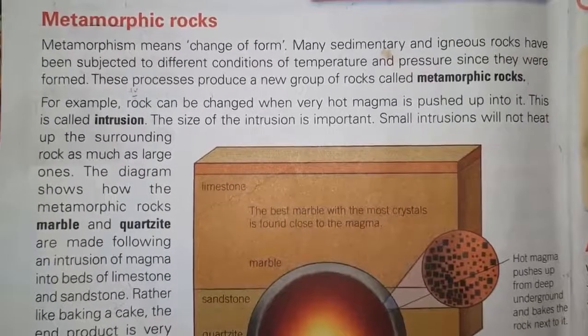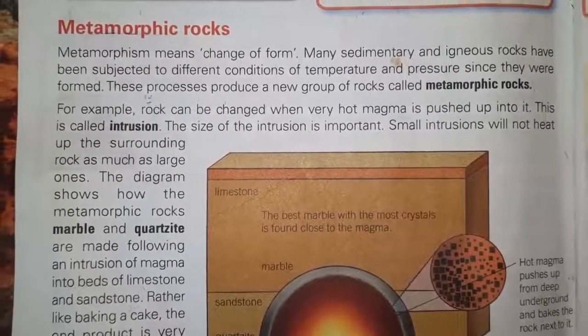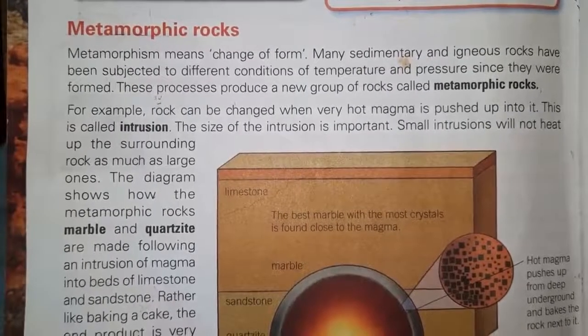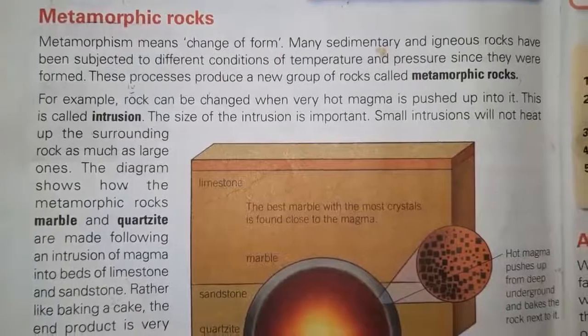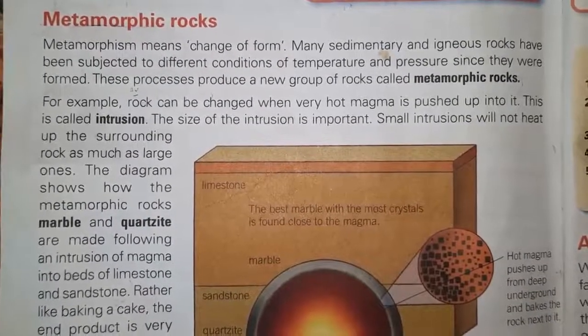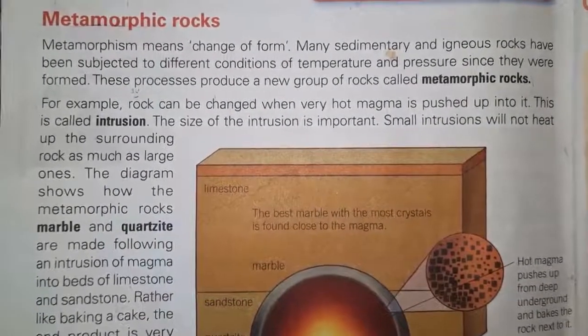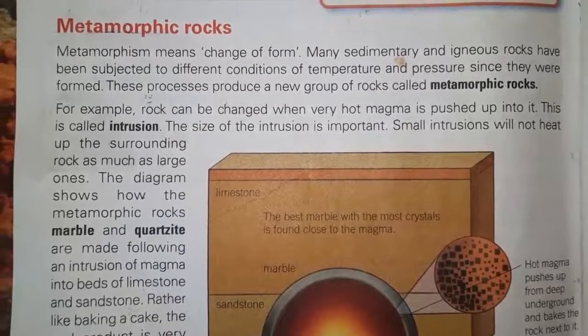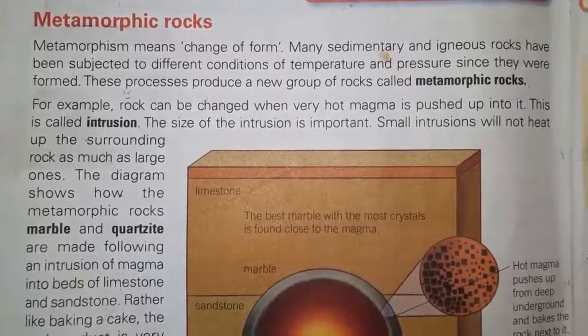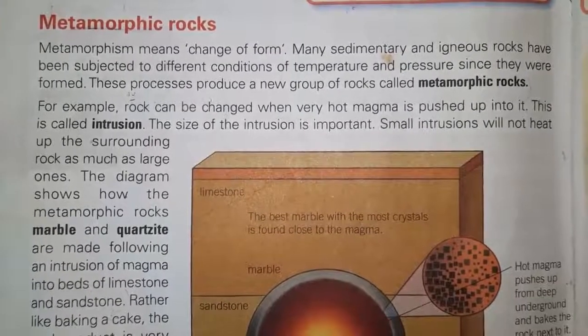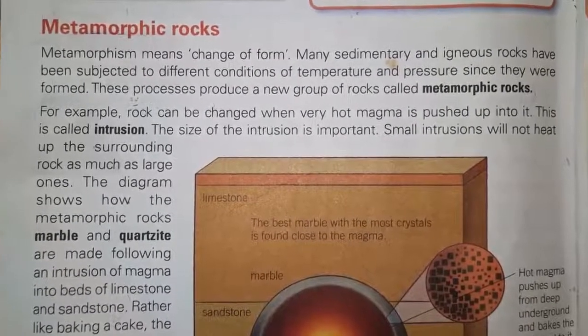Many sedimentary and igneous rocks have been subjected to different conditions of temperature and pressure since they were formed. And due to the different conditions of temperature and pressure, they produce a new group of rocks called metamorphic rocks. As their form changed, that's why they are named metamorphic rocks.